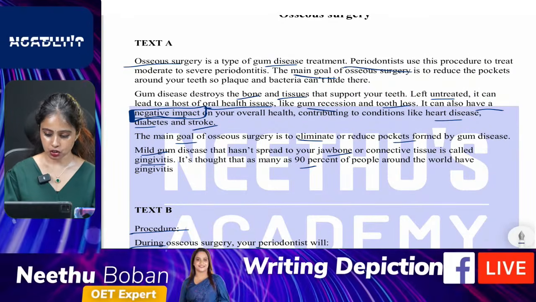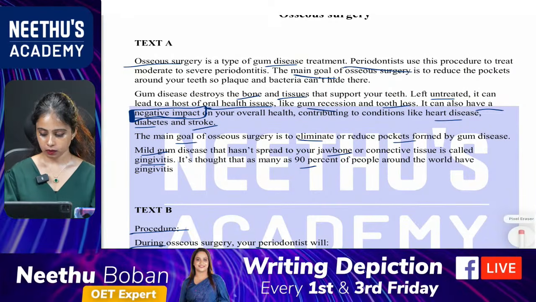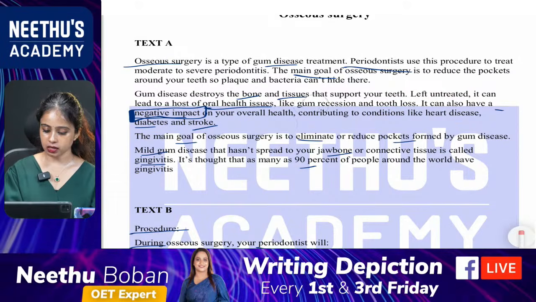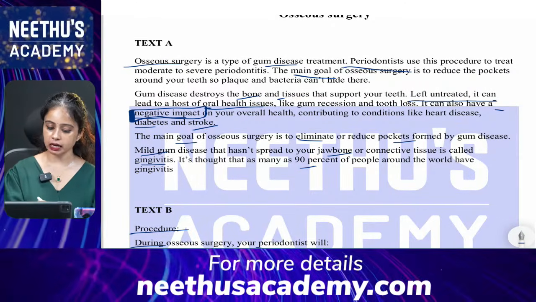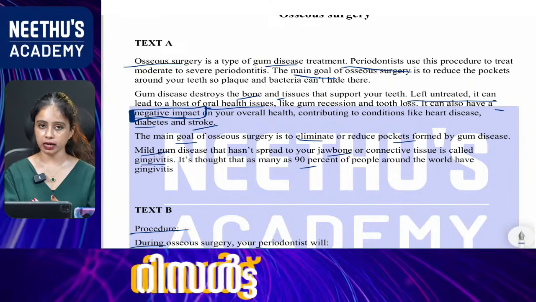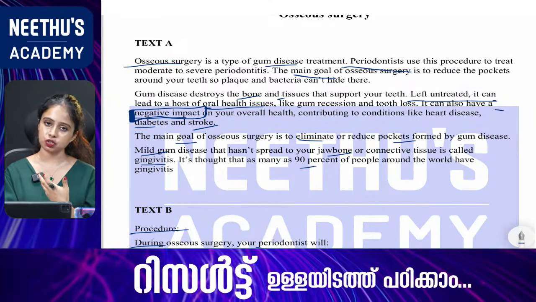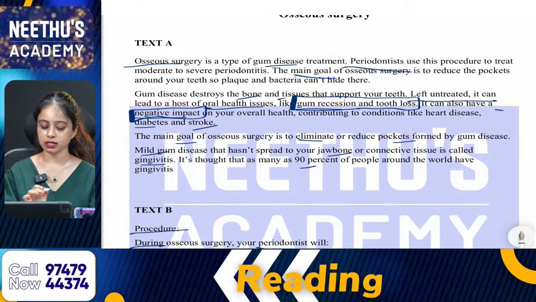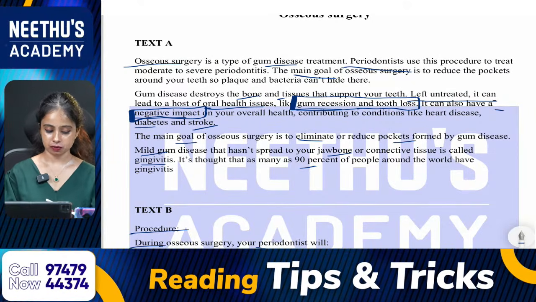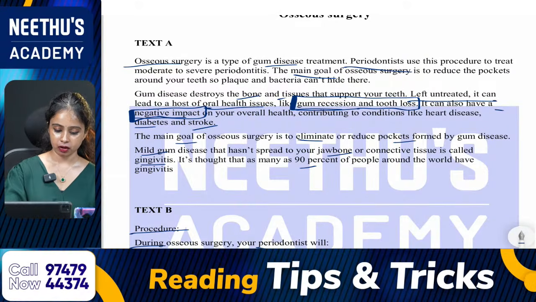So what is the answer? When left untreated, it can lead to a host of oral health issues. So what are the issues mentioned? Gum recession and tooth loss. Very good. That is from text A.